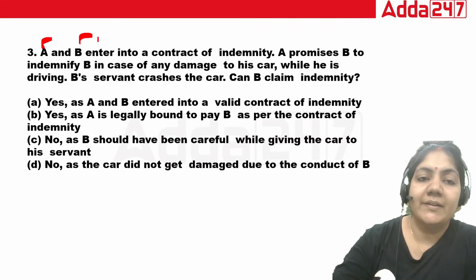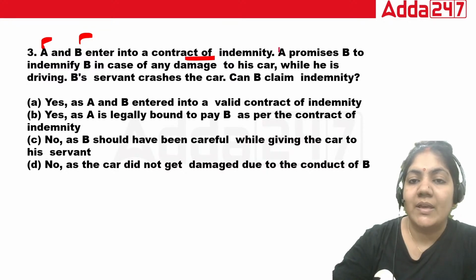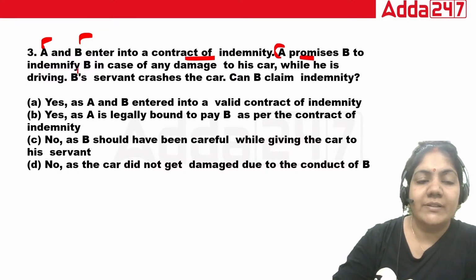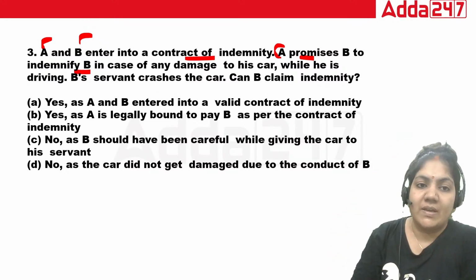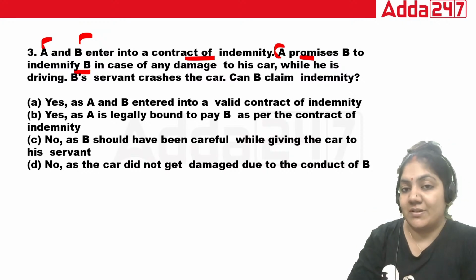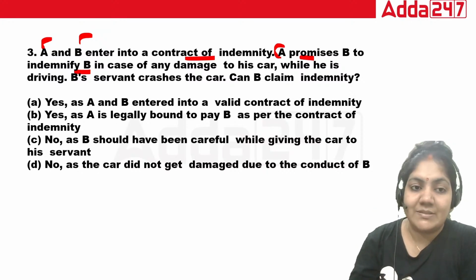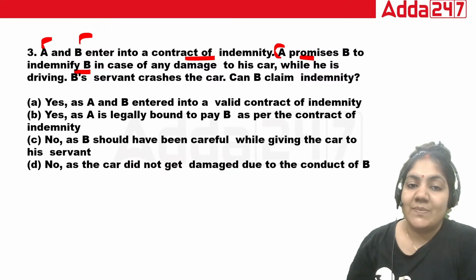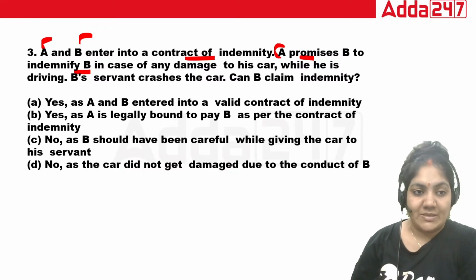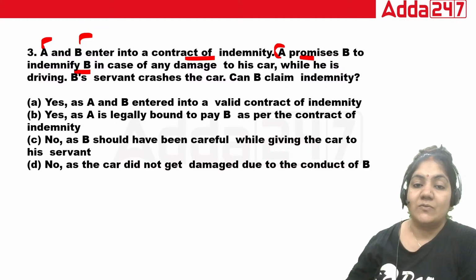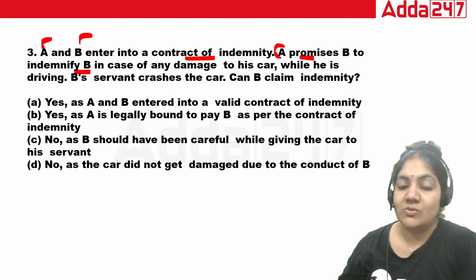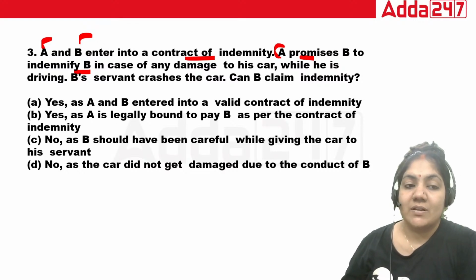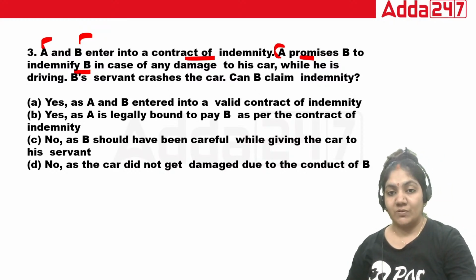A and B enter into a contract of indemnity. A promises B to indemnify B in the case of any damage to his car while he is driving. B's servant crashes the car. Can B claim indemnity? A, yes, as A and B entered into a valid contract of indemnity. B, yes, as A is legally bound to pay as per the contract of indemnity. C, no, as B should have been careful while giving the car to his servant. D, no, as the car did not get damaged due to the conduct of B. So what is the right answer?